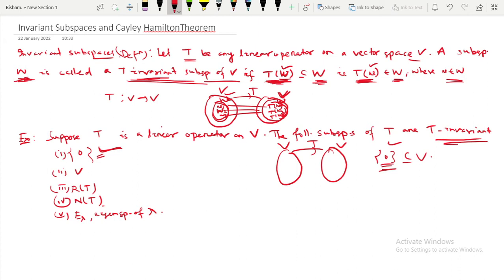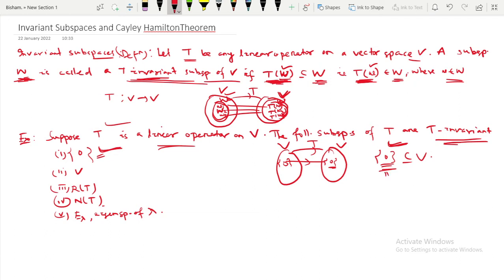Since T is linear, the zero element will go to zero.